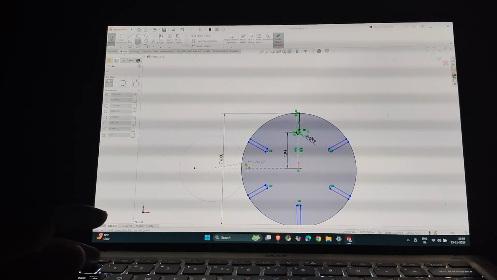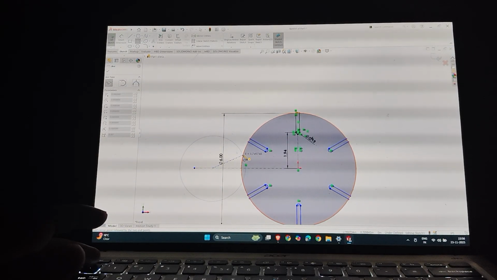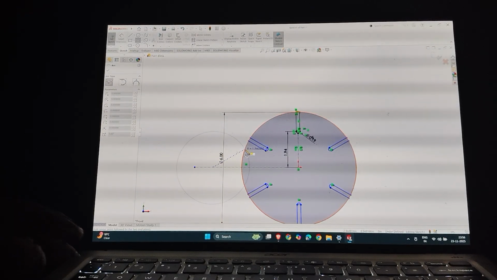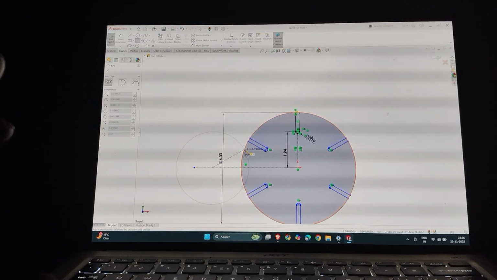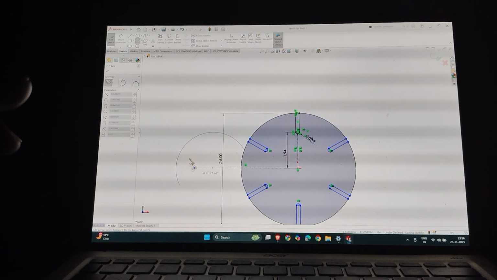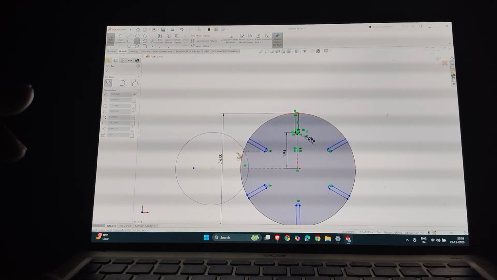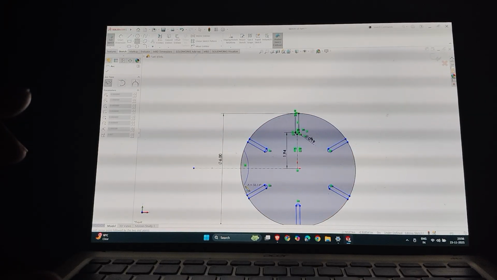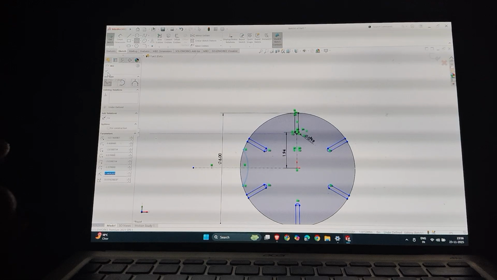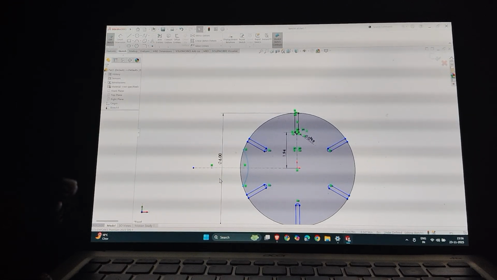I select the center. Now I select the first point of the circle on the Geneva wheel, and select the second point on the Geneva wheel. Very simple. Now I have to fix the point.